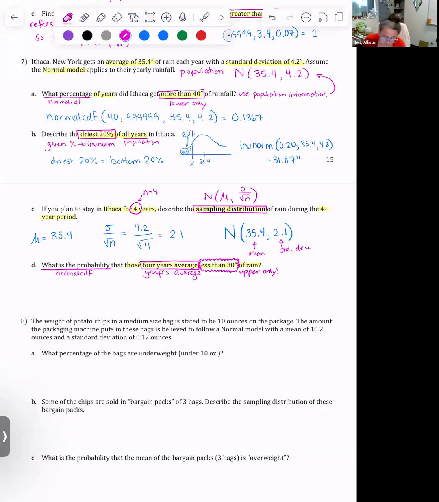Okay, let's try it. That would look like normal CDF. Our lower bound has to be negative. Our upper bound is 30. Our mean is 35.4. And because we're referring to the group average, we must use the standard deviation from the sampling distribution, which is much smaller than the original standard deviation. So if you need to, pause the video, but I got 0.0056. Oh, sorry, 0.0051. It was 506. So 51 when I rounded it.